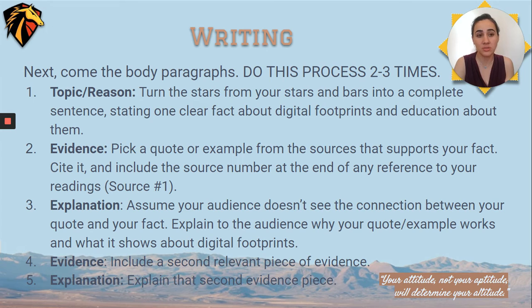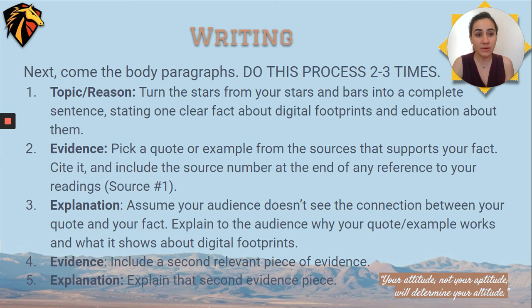You're going to do this process 2 or 3 times, depending on how many body paragraphs you're writing. The first sentence should be the star from your stars and bars chart. And this is the main topic or reason. It's going to be one clear fact about digital footprints and education about them. The next step is to put in some evidence. Throw in a quote or an example from the sources that supports this fact about digital footprints. Cite it and include the source number at the end of any reference to your readings. And you're going to put it just like it appears on the screen in parentheses.